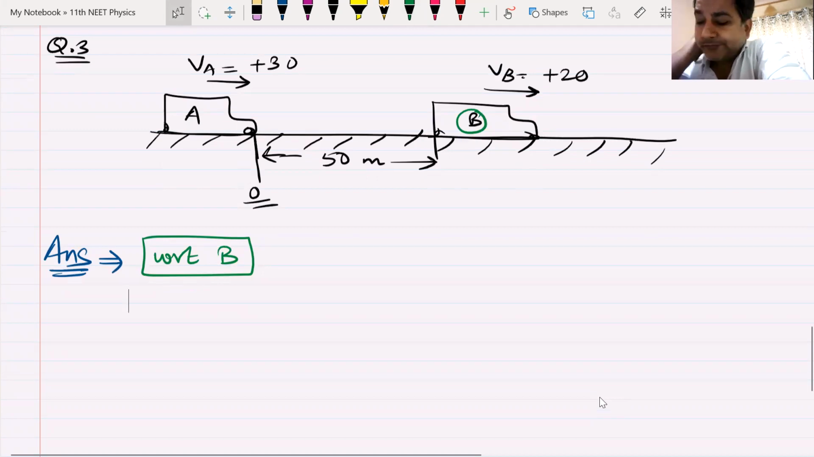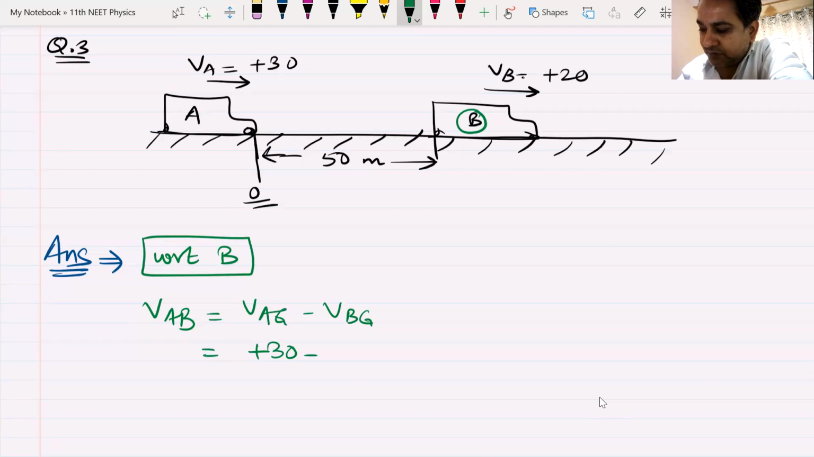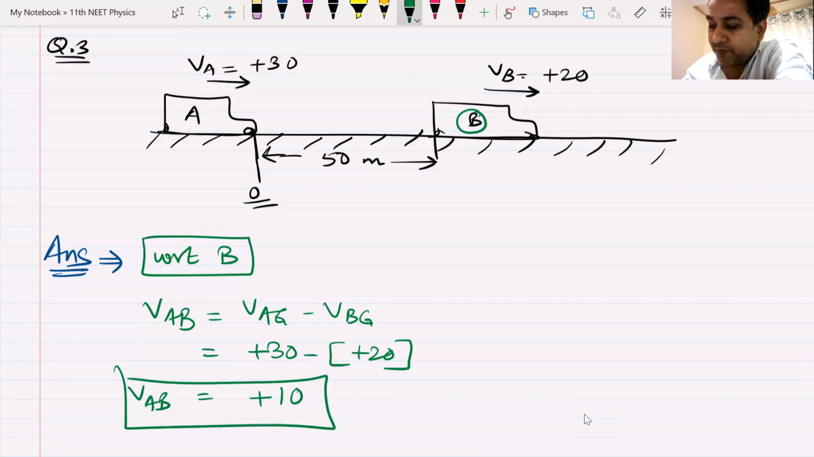So, velocity of A with respect to B equals velocity of A with respect to ground minus velocity of B with respect to ground. How much is that? So, it's plus 10 meters per second. Plus 30 minus plus 20. You put the values, you get the answer as plus 10. What next, Niharika? Sir, I have used the formula for the displacement. First of all, tell me how much is the displacement? So, it is 50 meters. Displacement of A with respect to B is plus 50 meters.